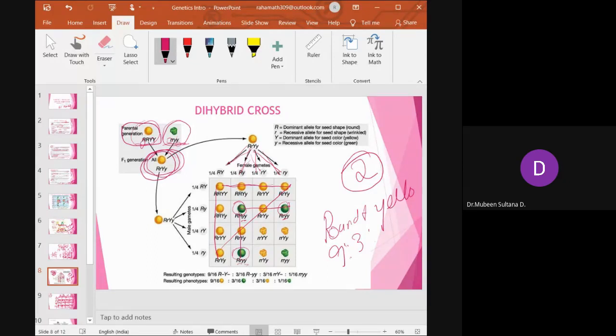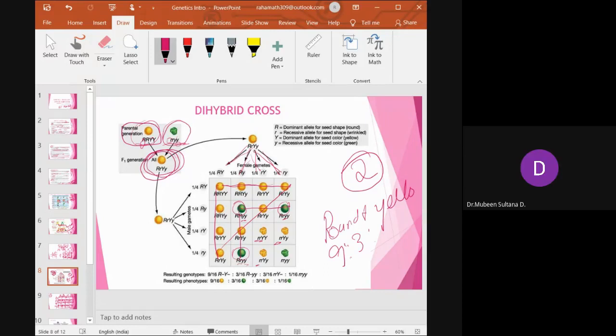Right? Then comes the third characteristic, which is again a new characteristic. You have all recessive genes for the shape of the seed. See, double r, double r, double r. Because the recessive character will be represented only when it is double recessive. Both the genes should be recessive genes. So 2 r's are recessive genes.